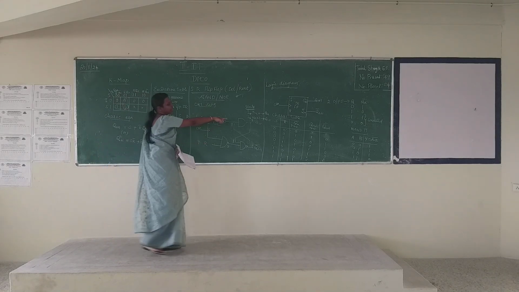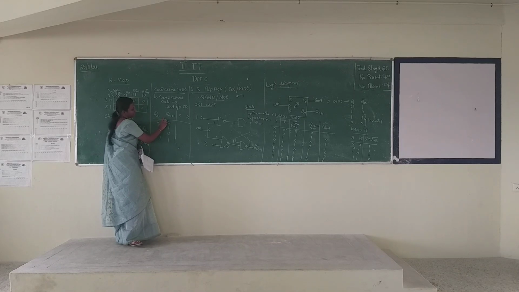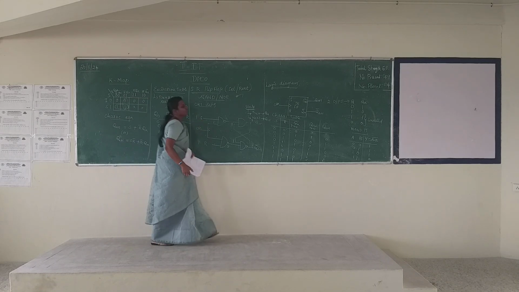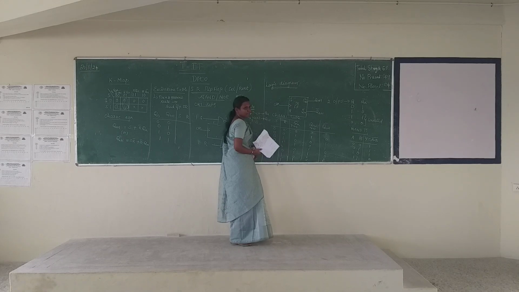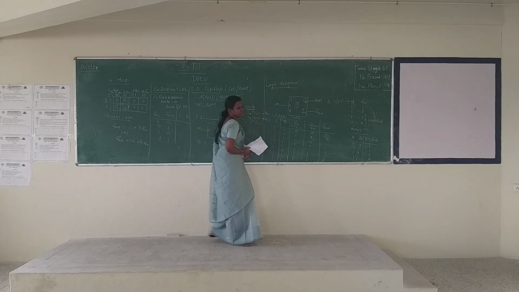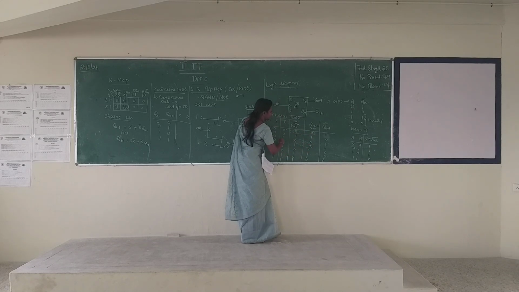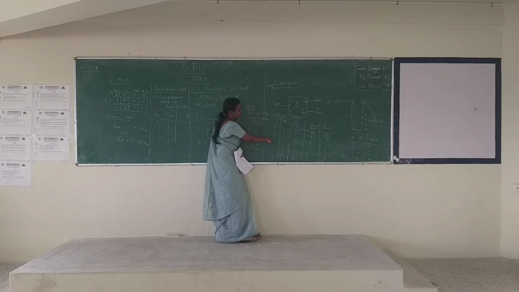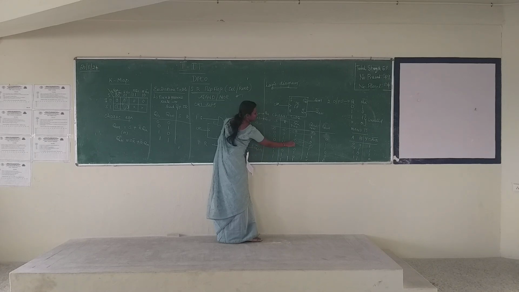By using this characteristic table, listen here. Qn is the previous state and Qn plus 1 is the next state, both 0 0. Check the combinations of 0 0 in the input SR: one is 0 0, and the other is S 0 and R 1.